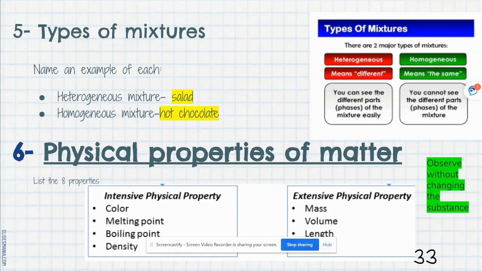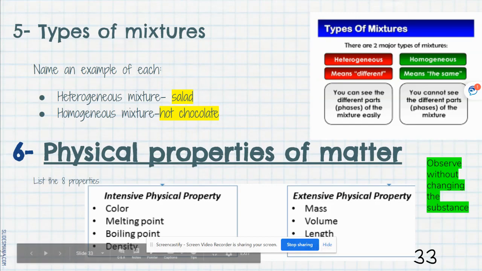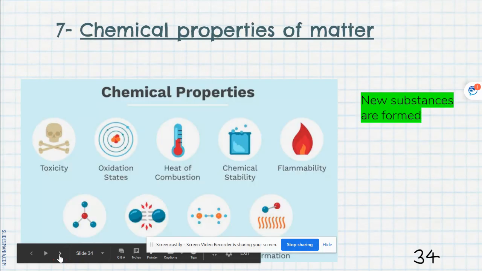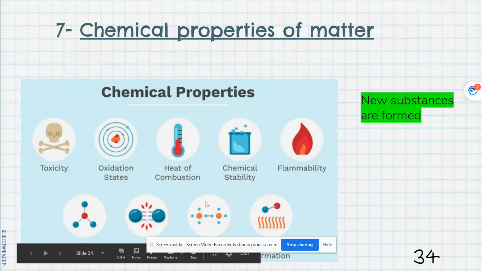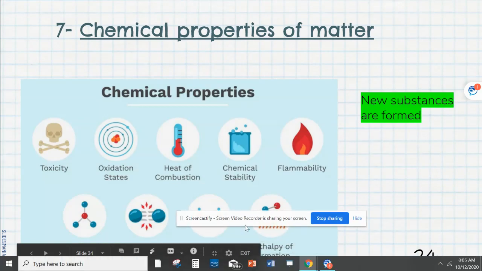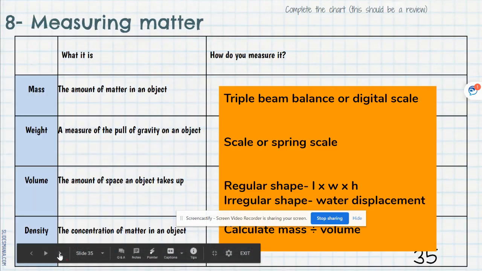The 8 physical properties of matter are ones that you can observe without changing the substance. They are listed on the screen for you. Please copy them down in your digital notebook. Chemical properties of matter are ones that you see when new substances are formed: toxicity, oxidation states, heat of combustion, chemical stability, flammability, the coordination number, reactivity, chemical bonds, and formation. Enthalpy of formation.